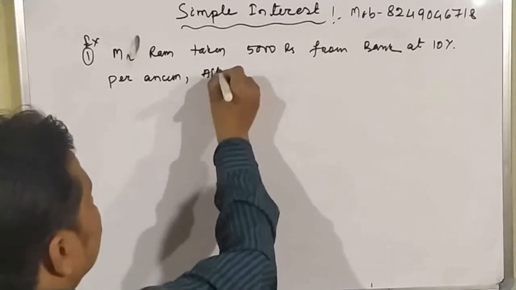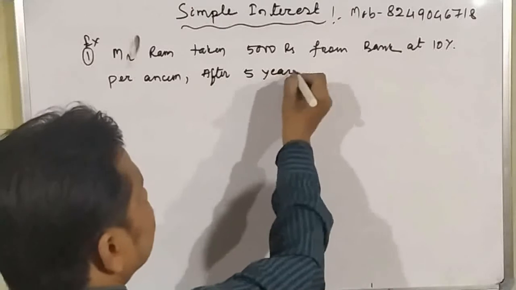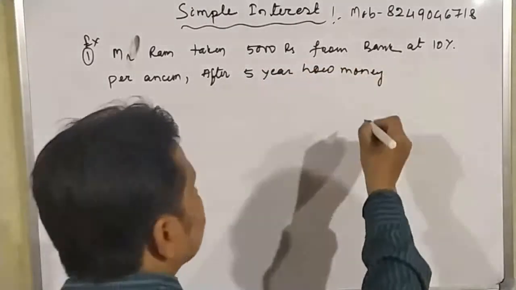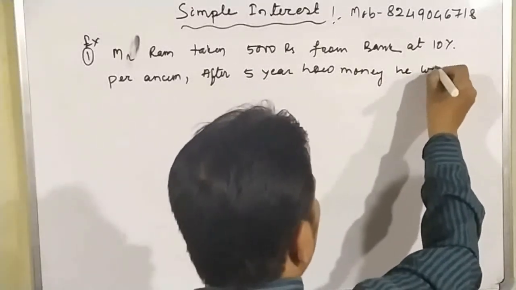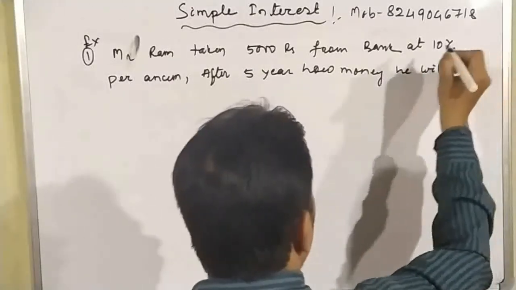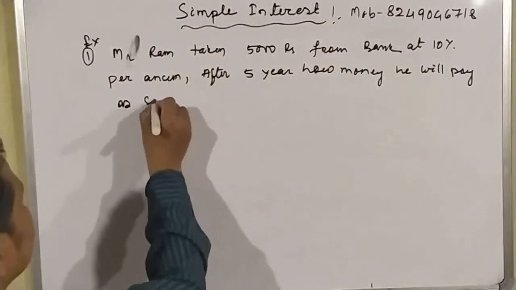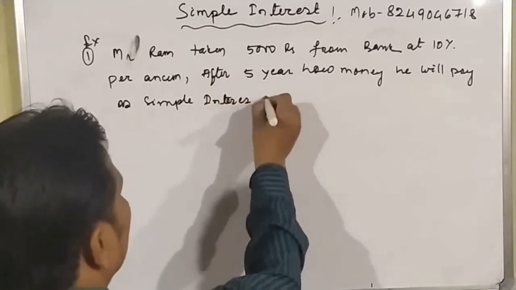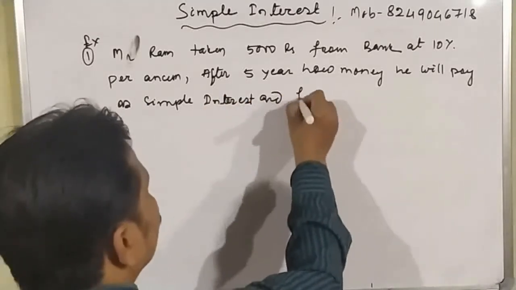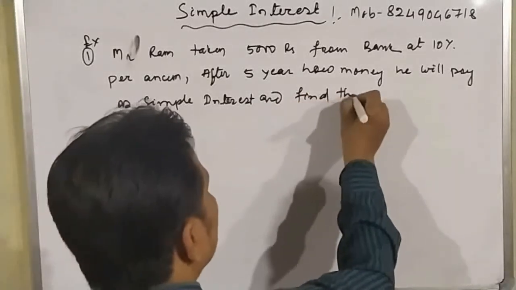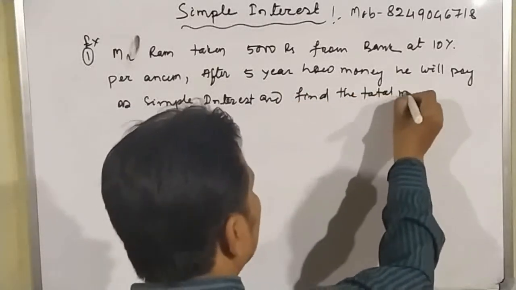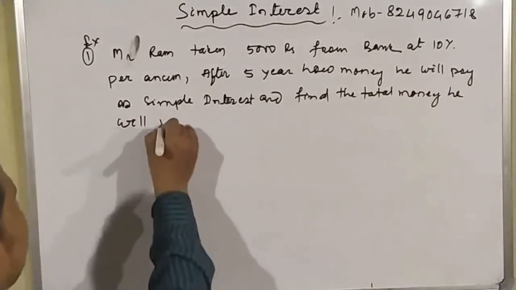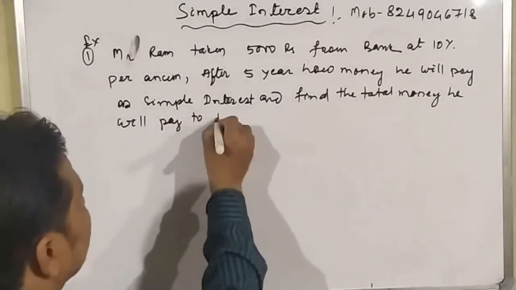After 5 years, how much money he will pay as simple interest and find the total money he will pay to the bank.